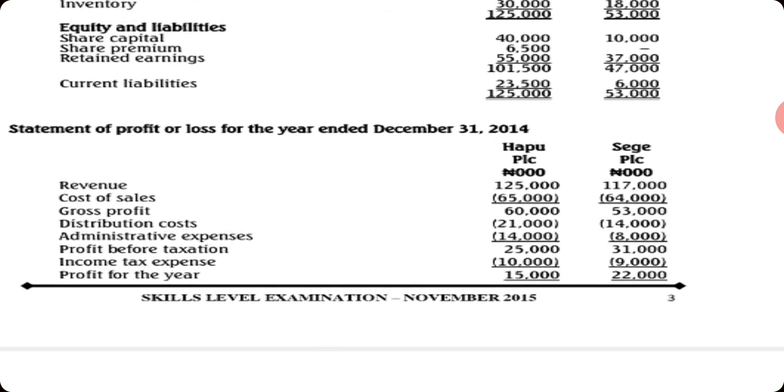So we now have statement of profit or loss for the year ended 31st December 2014. We have revenue, cost of sales, gross profit, distribution cost, administrative expenses, profit before taxation, income tax expenses, profit for the year.